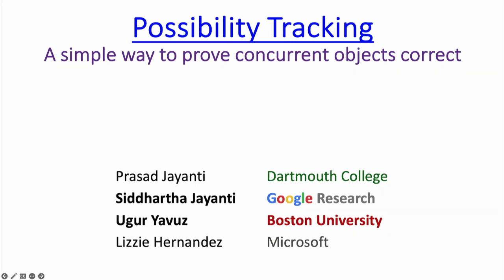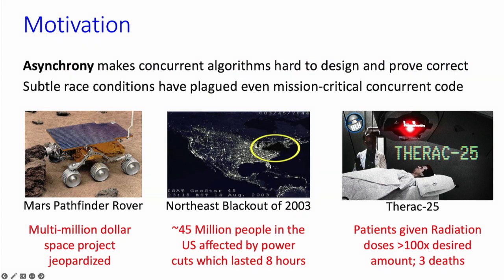Let me start with the motivation. Asynchrony makes concurrent algorithms hard to reason about. In fact, subtle race conditions have plagued even mission-critical concurrent code. For example, concurrency bugs jeopardized NASA's Mars rover, were one of the causes of the Northeast blackout, and resulted in radiation overdoses that ultimately caused 3 deaths. The bottom line is that fundamental concurrent algorithms and data structures are deployed in all sorts of systems, including some which are critical to the life and well-being of people. Consequently, rigorous machine-verified guarantees of correctness are critical for concurrent data structures.